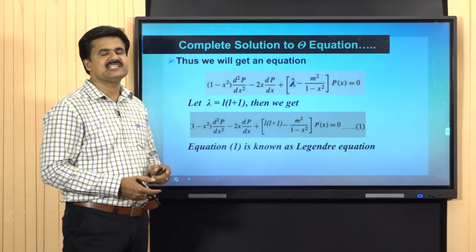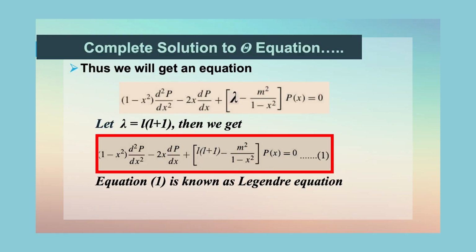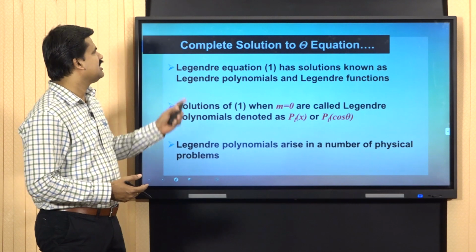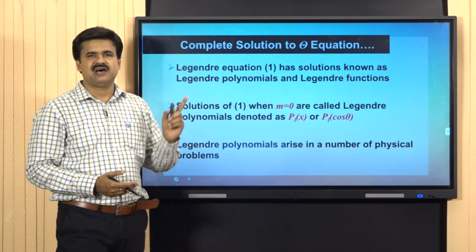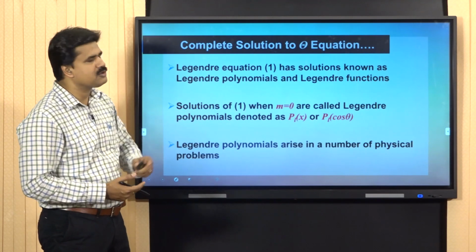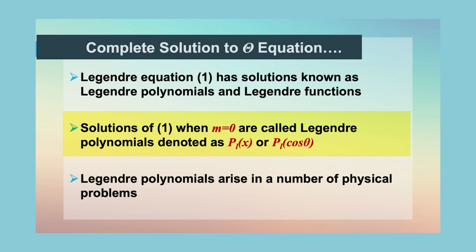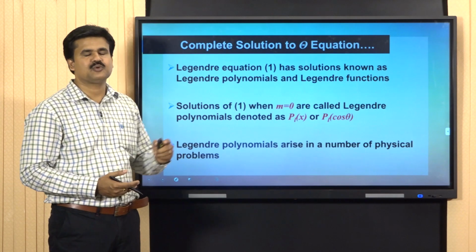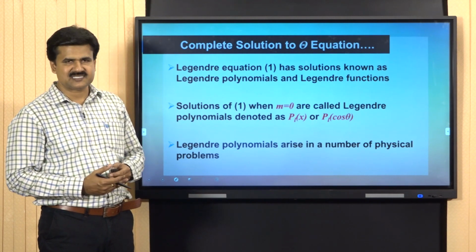(1 − x²) d²P/dx² − 2x dP/dx + [L(L+1) − m²/(1 − x²)] P(x) = 0. The solutions of equation 1 are of two types. They are either Legendre polynomials or Legendre functions. The solution of equation 1 when m is equal to 0 is called a Legendre polynomial, denoted as P_L(x) or P_L(cos theta), because x is cos theta.